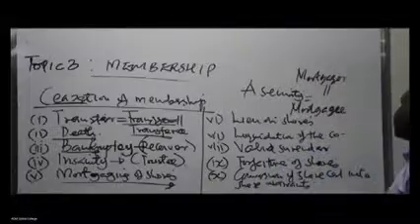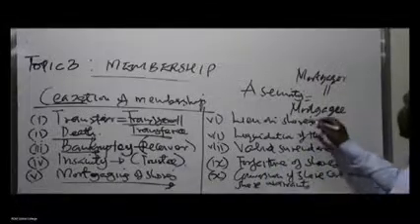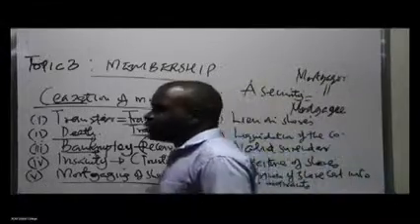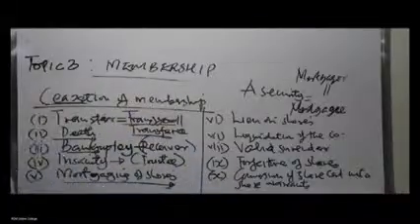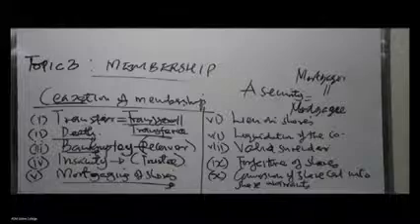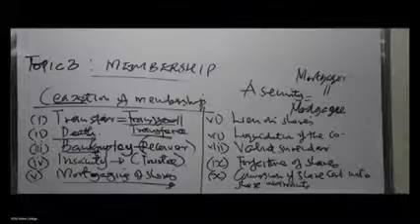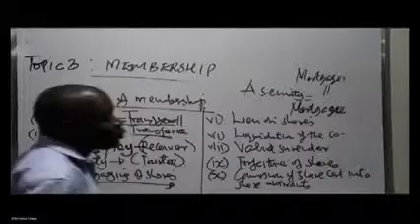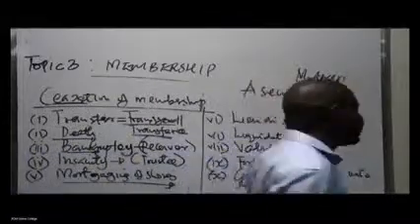Among the two parties, who is the lender? Who can tell us who is the lender among the two parties, between the mortgager and the mortgagee? I can see mortgager. I was asking that because I wanted you to get the point and it has to stick. The lender is the mortgagee.